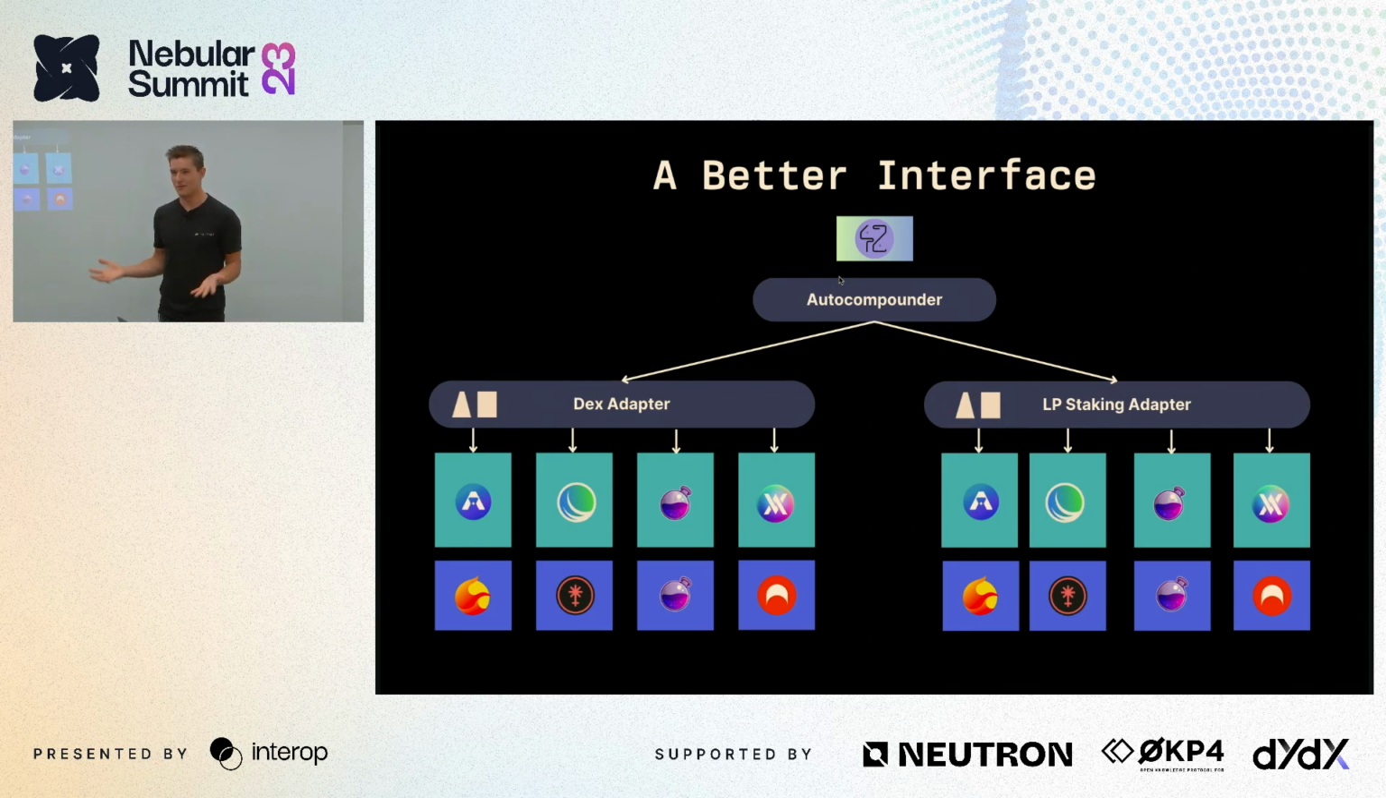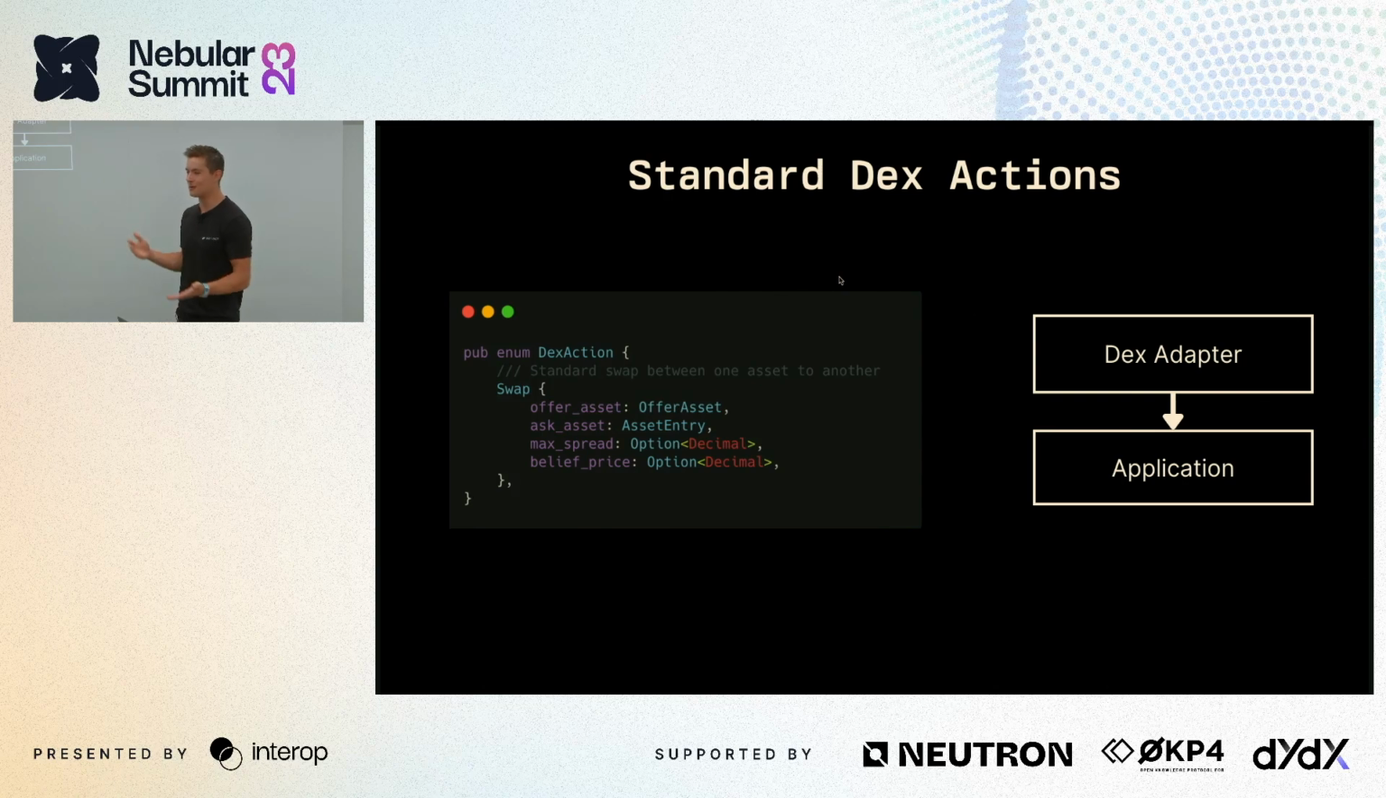Well, if any of you know the adapter pattern in computer science, it allows for incompatible protocols to be adapted to the same standard interface. And that's exactly what we've done here. So I'm going to go through some code a little, but we can see on DEXs there's only a limited set of actions that we traditionally do. There's swapping, providing and withdrawing liquidity, and maybe some simulations.